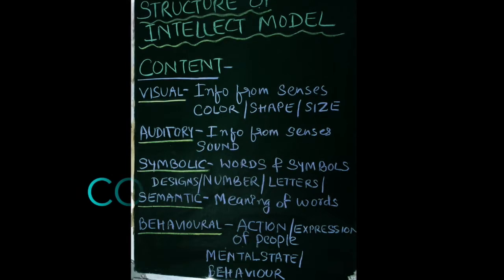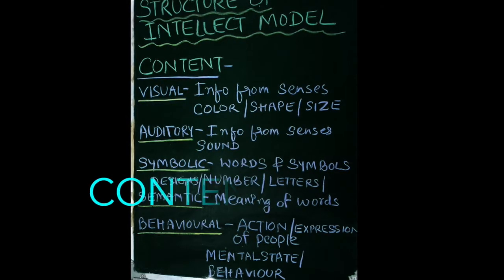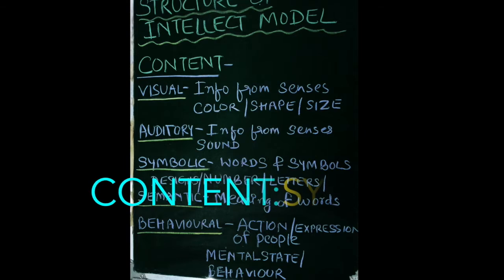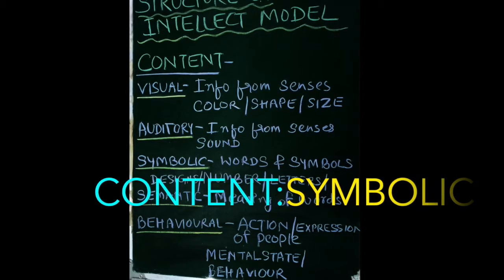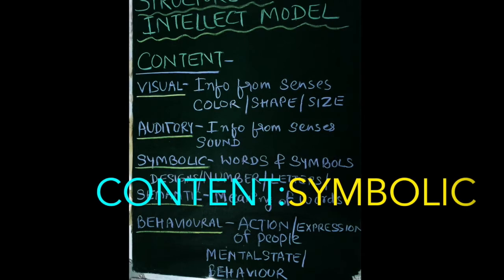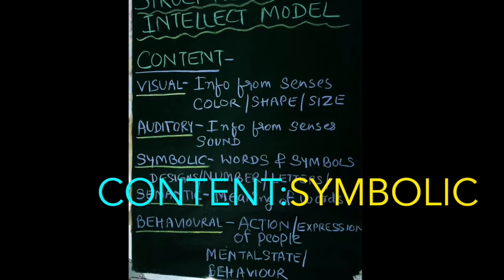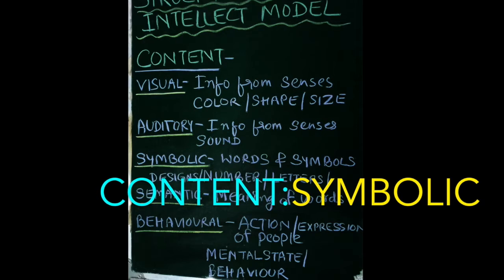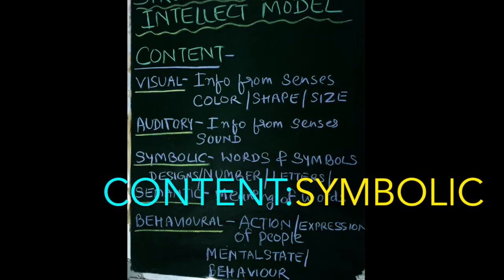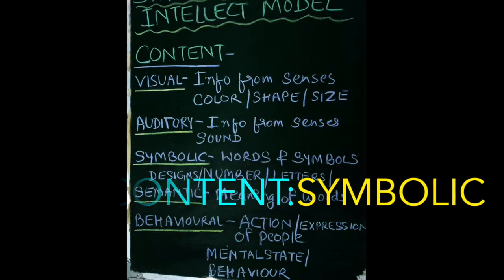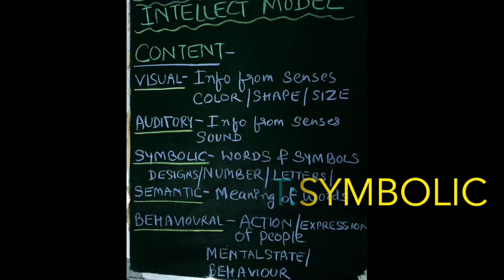After visual and auditory, the third sub factor under content is symbolic. As it says, symbolic means words and symbols. The symbols can be designs, numbers, or letters, anything that symbolizes a thought process or creativity.